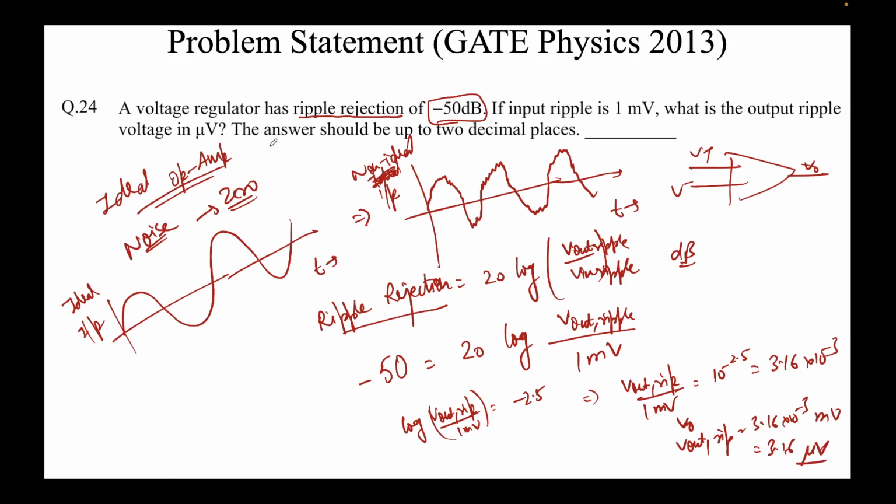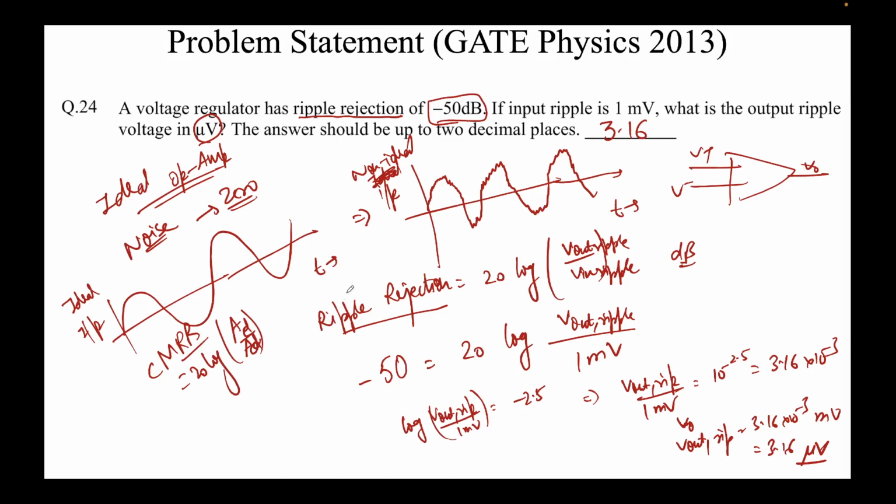So okay, we are required to find the answer in microvolts. So the answer is 3.16 microvolts. Again, a very simple question based on a very simple formula, just like CMRR. Remember CMRR, common mode rejection ratio, which was given as 20 log AD over AC, or was it inverse? I always forget this. I think it's AC over AD.